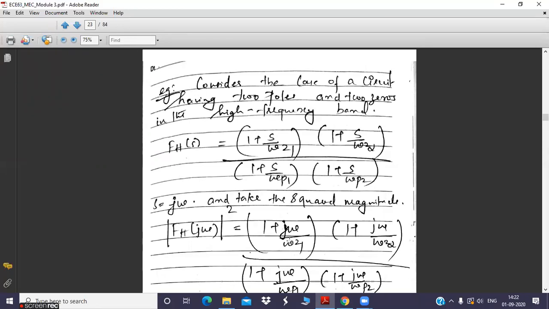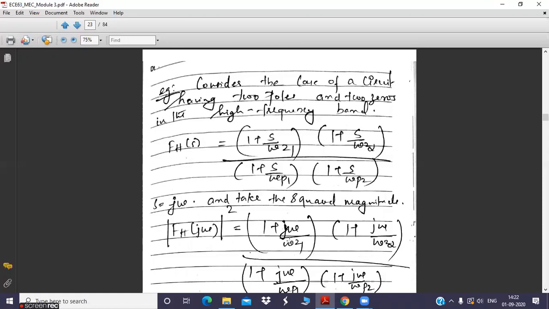That is what is being represented in this particular slide. Here you have 2 zeros and 2 poles. So as such, you have taken all the zeros and all the poles into consideration because the zeros are not at infinity. If the zeros were at infinity, I could have discarded the values of omega z1 and omega z2 and that numerator term would become 1.